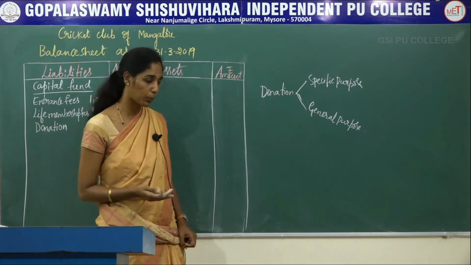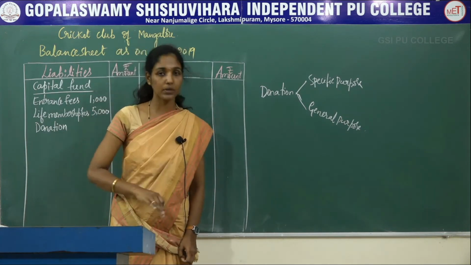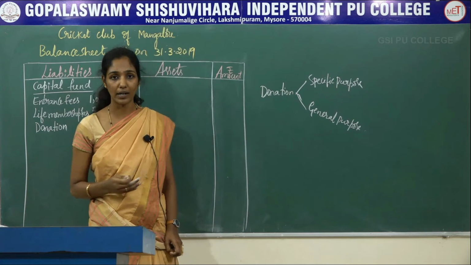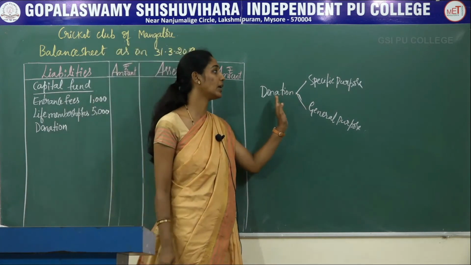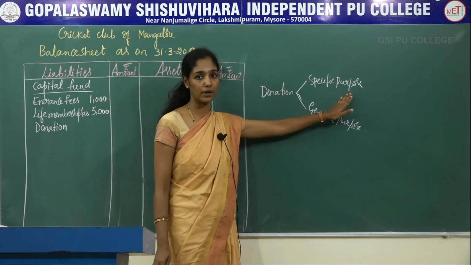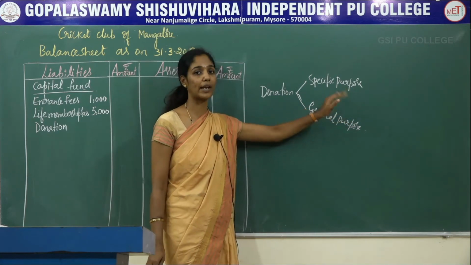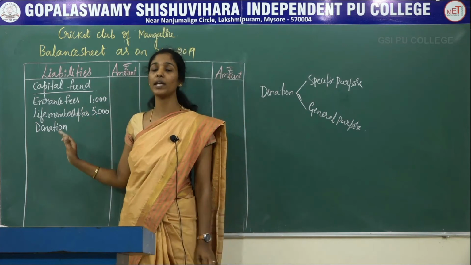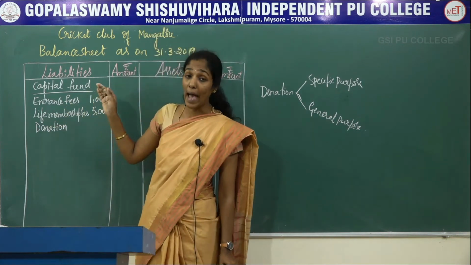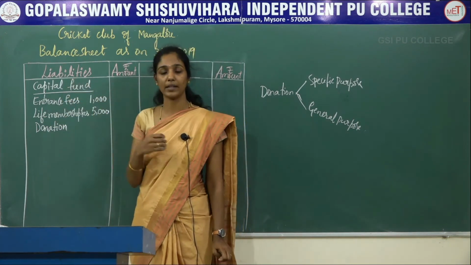for any specific purpose, if we have received a donation, then we call it donation for specific purpose. And it is treated as capital receipts, then it should be recorded on the liability side of the balance sheet and it should be added to the capital fund on the liability side of the balance